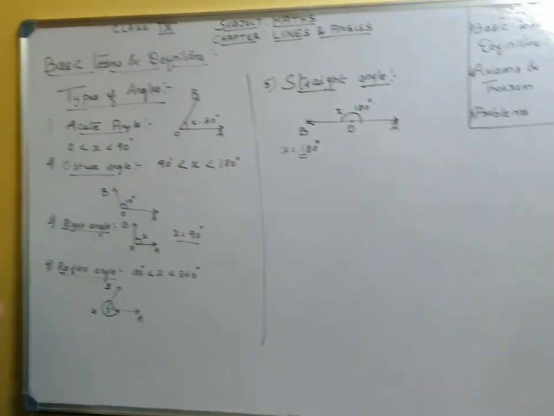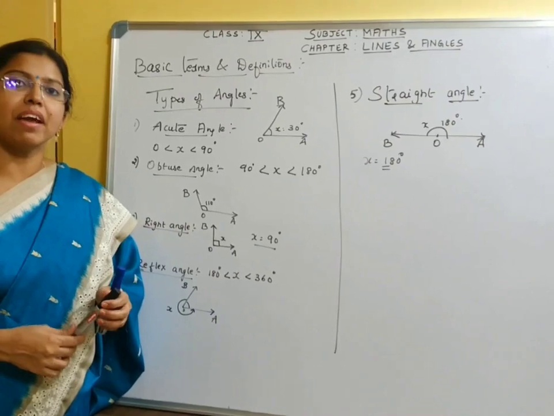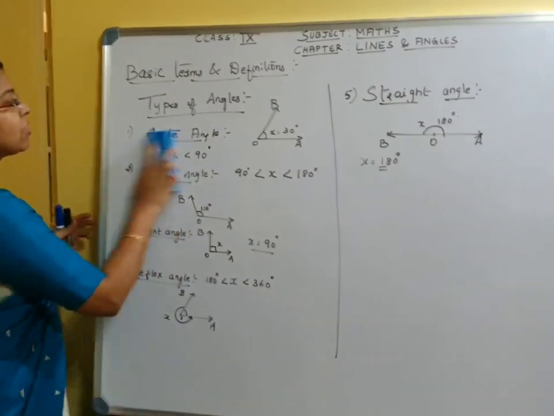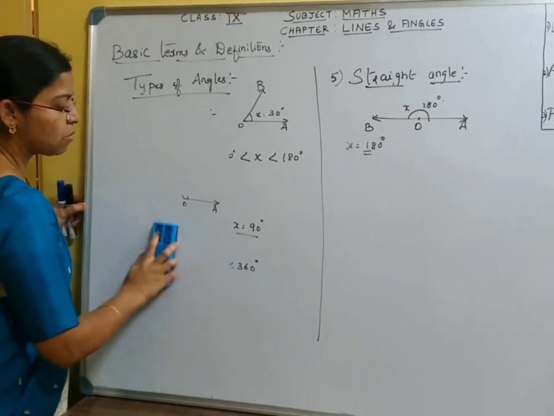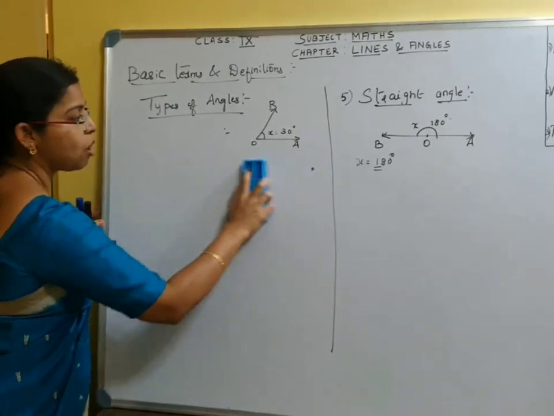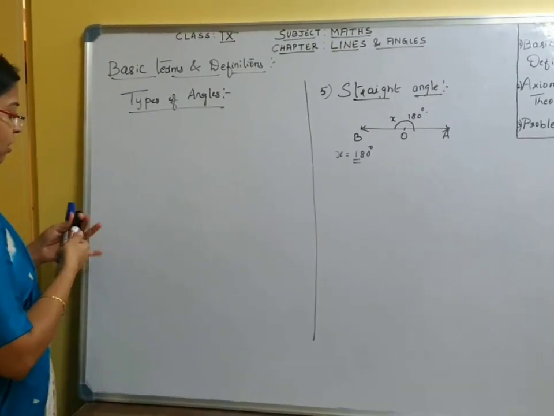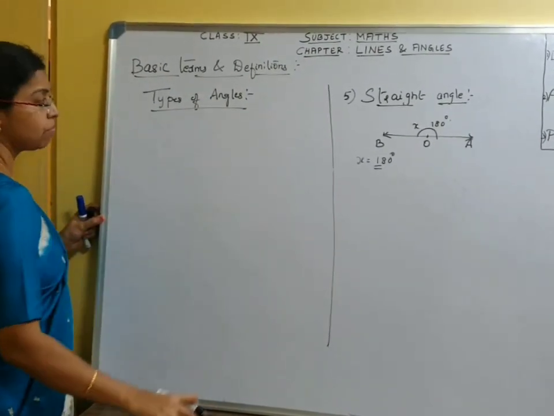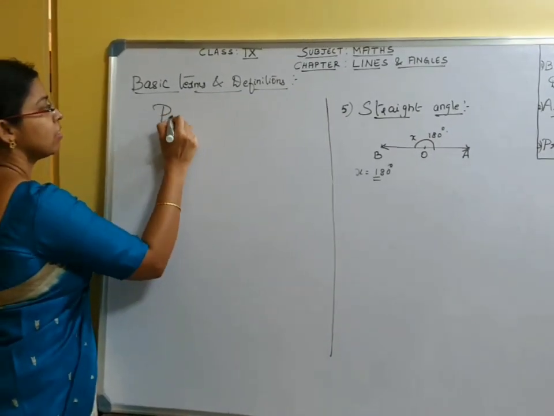We have also seen in the earlier classes that when more than two rays intersect, there are pairs of angles formed. In that we will just go through the types. What were the types which are formed when more than two rays intersect? They are called pairs of angles.